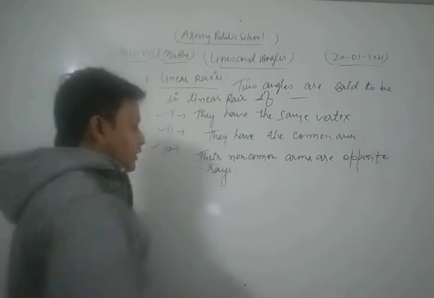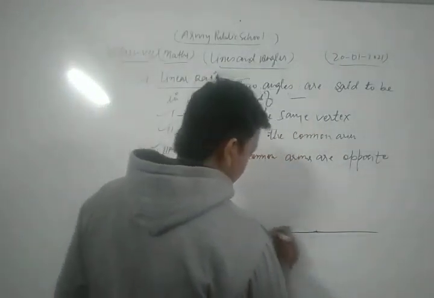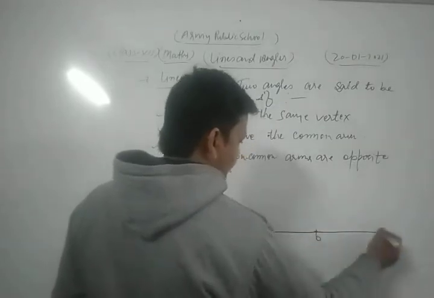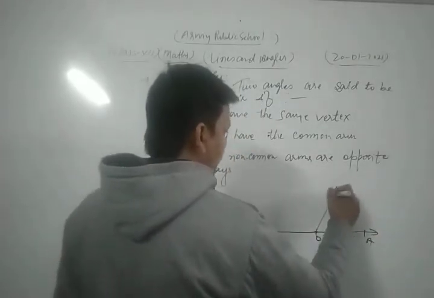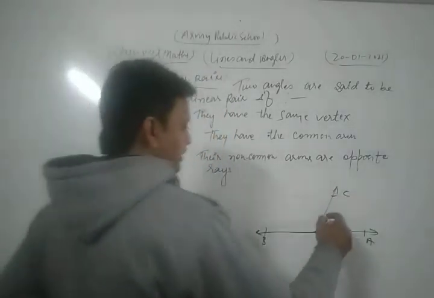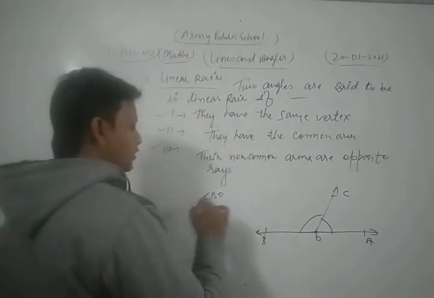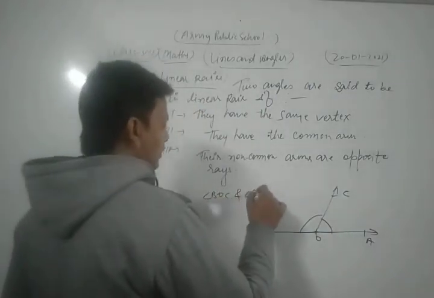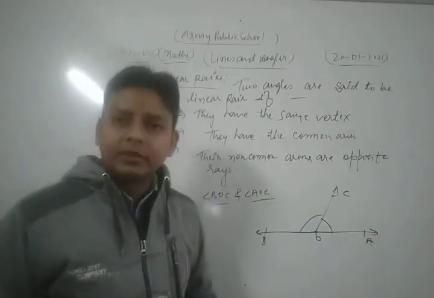Let's see. First of all, we draw two rays, OA and OB, and a third ray OC standing on it. Now let's see. Here two angles are there, angle AOC and angle BOC. Let's see, they form a linear pair.